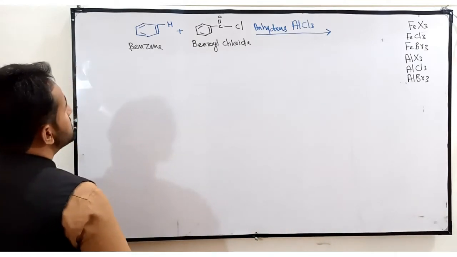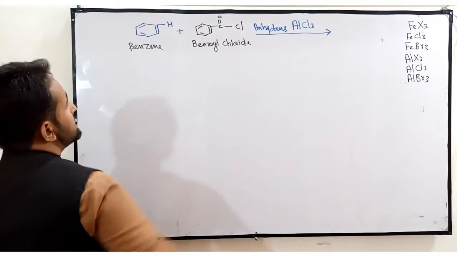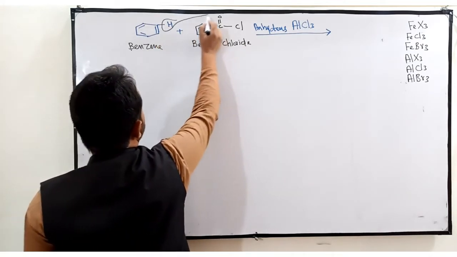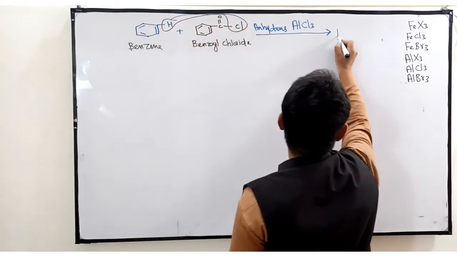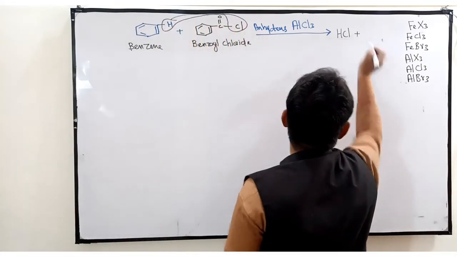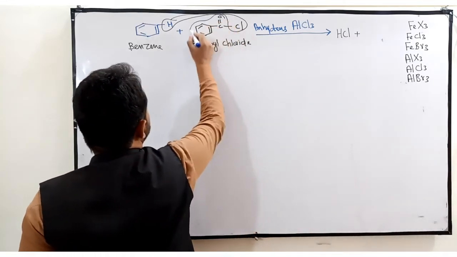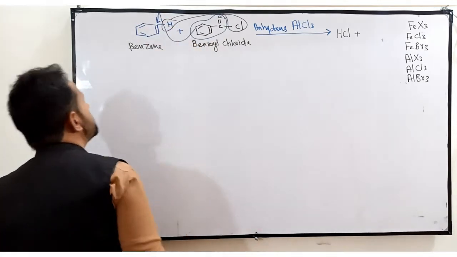Now what happens if I react benzoyl chloride with benzene in the presence of Lewis acid? Simply, this hydrogen will react with this chlorine atom, forming a halogen acid, that is hydrochloric acid. Plus, this part is our electrophile, which will take the place of this hydrogen atom.